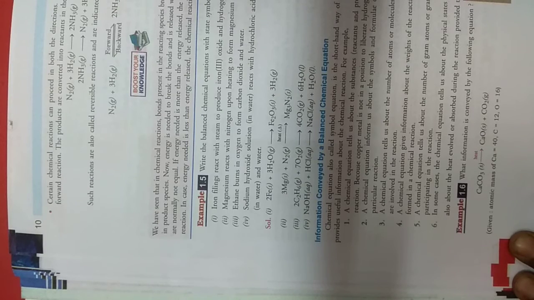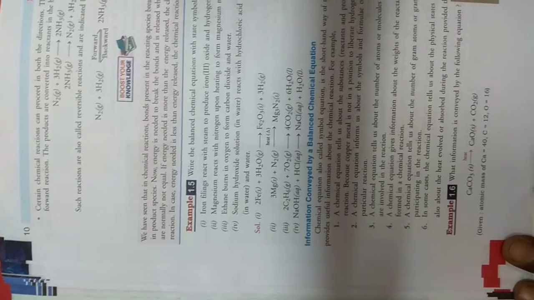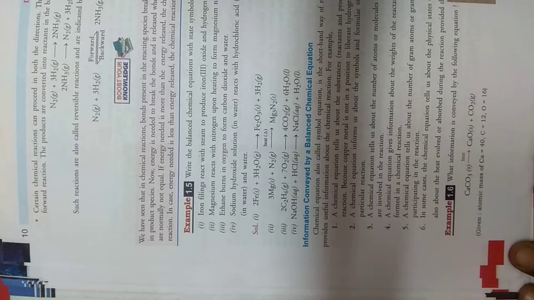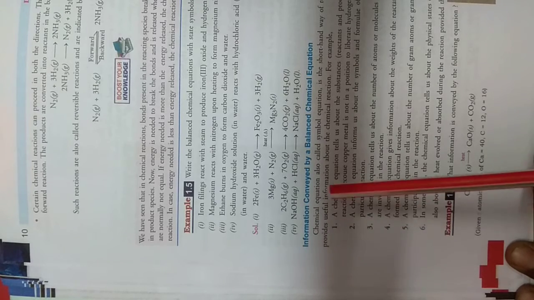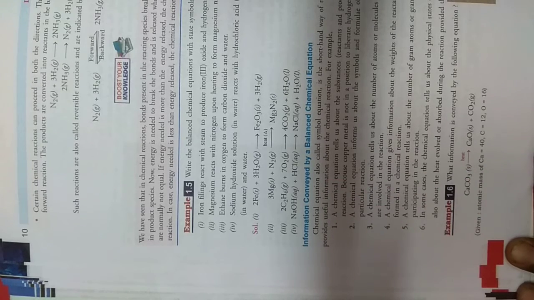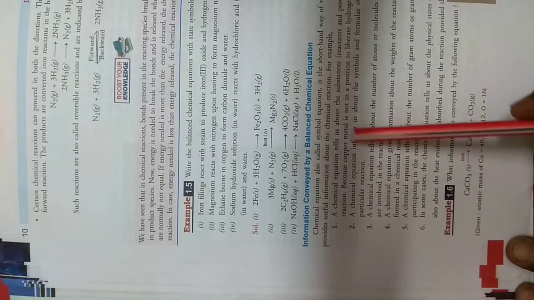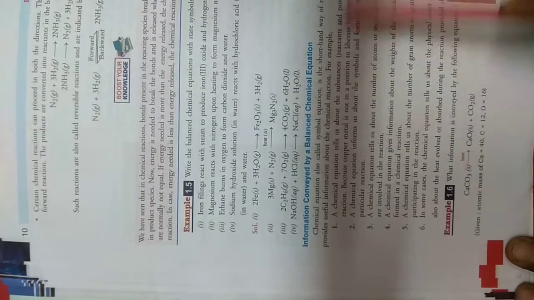After that we are going to discuss the information conveyed by a chemical equation. A chemical equation is the shorthand representation of the whole chemical process. So when I write a chemical equation, I indirectly give all the information that a chemical equation can convey. A chemical equation tells us about the reactants and the products.